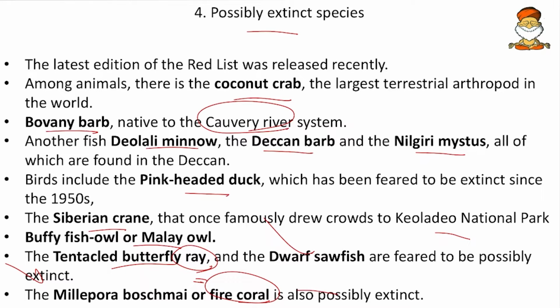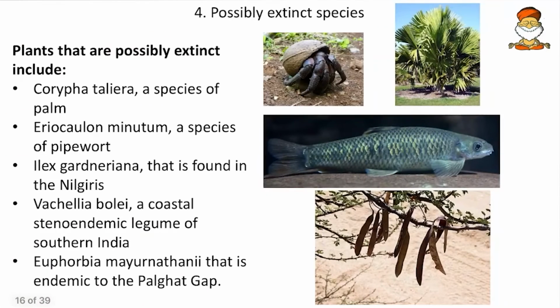So friends, I have brought some of the pictures of these, and for others, this is an assignment. So go to Google Images and search for these pictures. That will act as hints for you in the prelims exam. And here we have the coconut crab, and then we have the Diolali minnow here, and then some of the plant species.